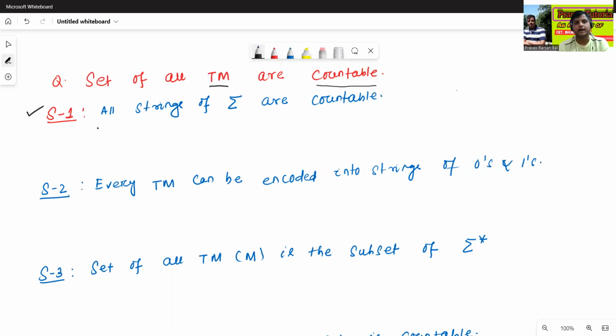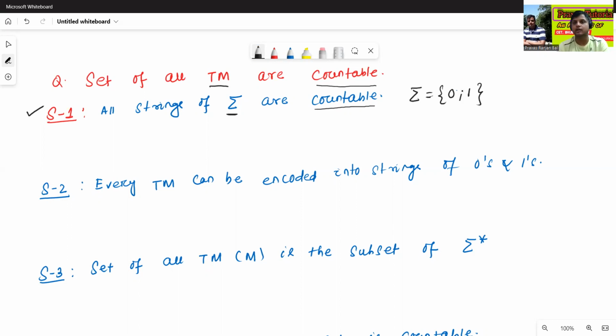What is the first step? First step, all strings of sigma. All strings of sigma means the input alphabet. All strings of sigma are countable. Yes, of course, we have already proved in the previous classes how all strings of sigma are countable. Let sigma equal {0, 1}.